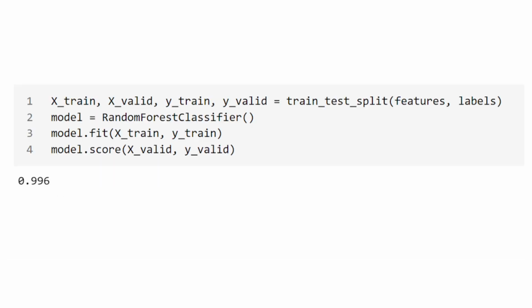So here we're going to split our features into a training and testing set, as well as the labels. So we'll have the X train and the Y train, as well as the validation set X and Y. We're going to use our random forest classifier and create a model. Then we're going to fit that model using the training data, and then evaluate and score that model using the validation data. So in this case, it's a very easy problem, and we can get 99.99% very easily.